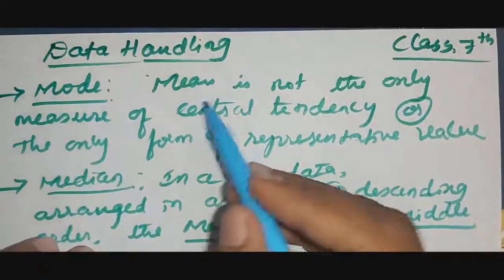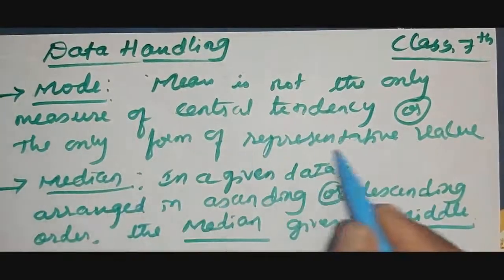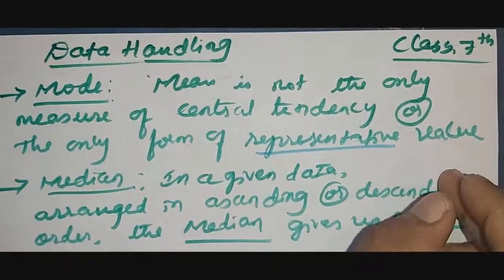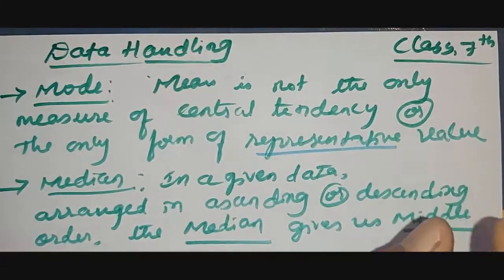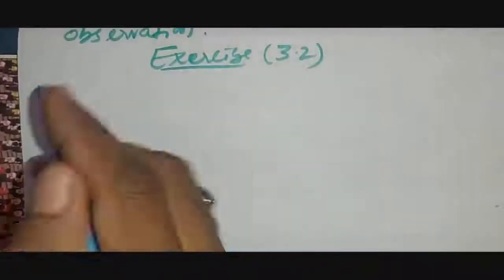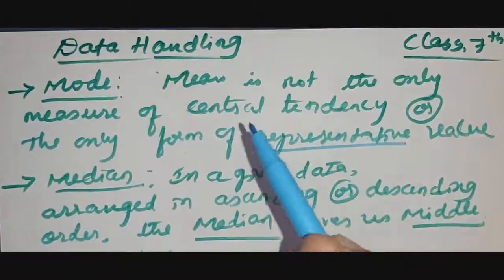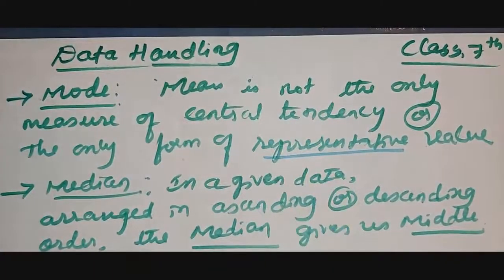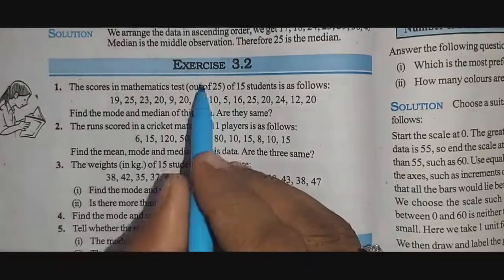We have just discussed mode. Mean is not the only measure of central tendency or the only form of representative value. Mode is the observation that occurred the highest number of times. Just keep in mind, mode is the observation that occurred the highest number of times. That is mode. Okay, dear students, now let us discuss exercise 3.2.